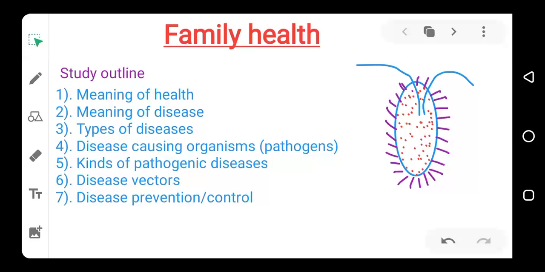In our last lesson, we talked about pathogens. Today, we are going to have more discussion on pathogens and look at kinds of pathogenic diseases. We've talked about the meaning of health, the meaning of diseases, and the types of diseases. So let's go straight to what we have today.